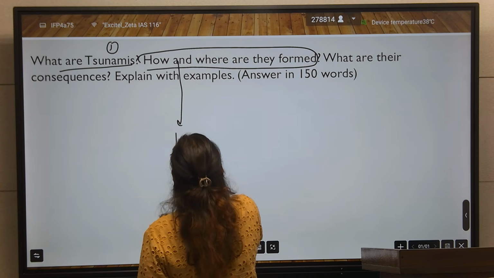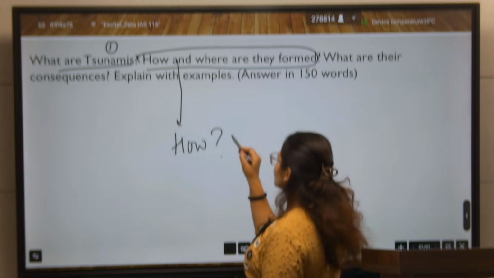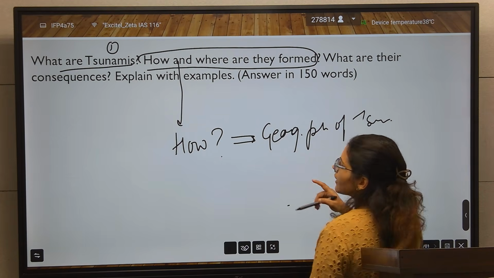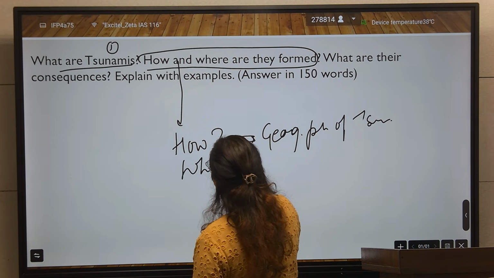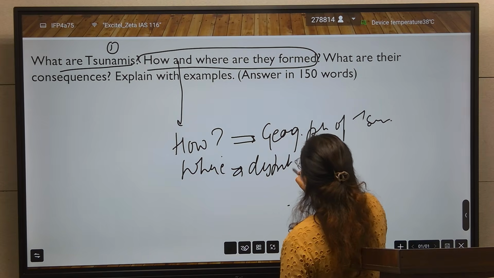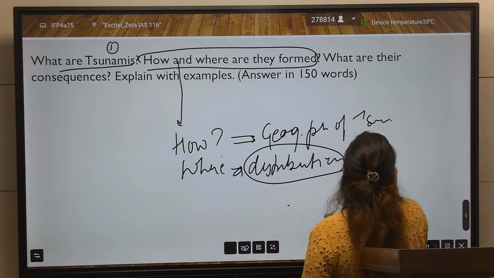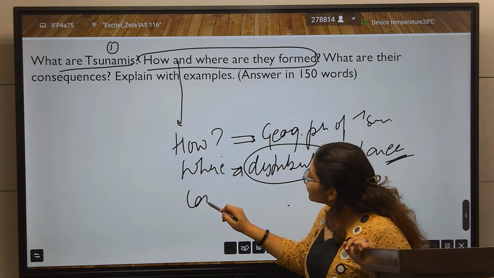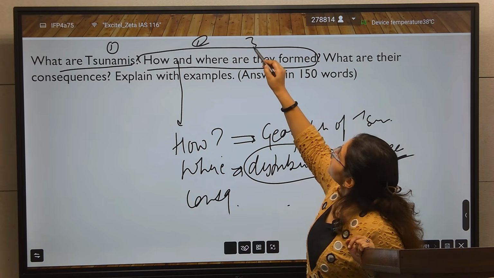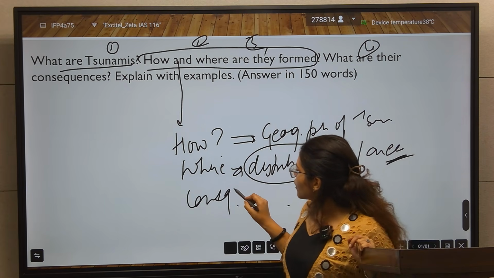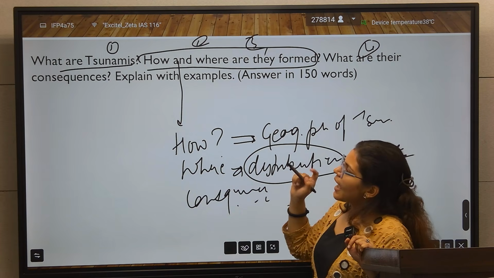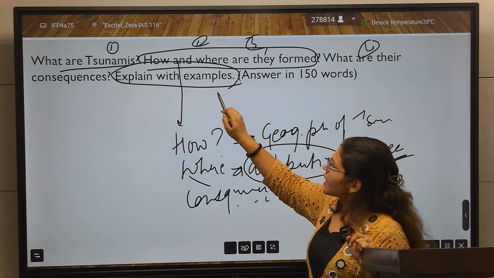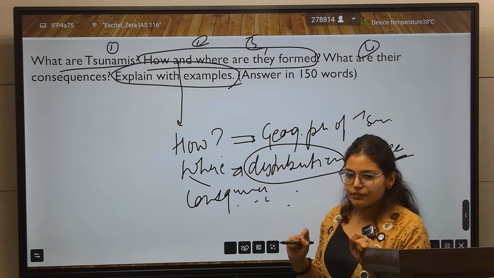Here you will write how they form, the geographical phenomenon of how a tsunami is formed, and you will write about the distribution area where tsunamis are more prone. Then the consequences. You will write the consequences of the tsunami and explain with examples. Again in a 10 marker question, UPSC asks to explain with examples, so you have to give examples also.